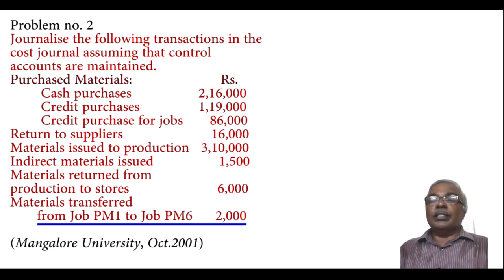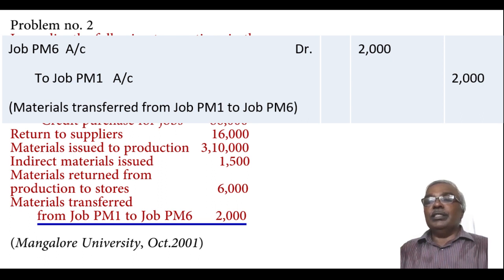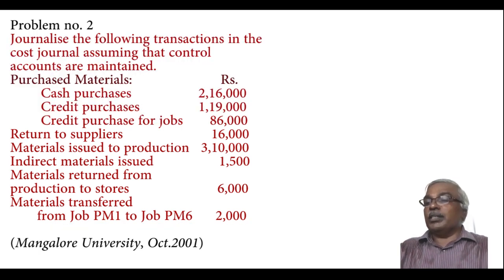Material transferred from job number 1 to job number 6, 2,000 rupees. It has nothing to do with the stores department. It is an interdepartmental transfer. The entry is in the receiving department. Which is the receiving department? Job number 6 account debtor to job number 1 account. So these are the journal entries to be passed for this particular problem.